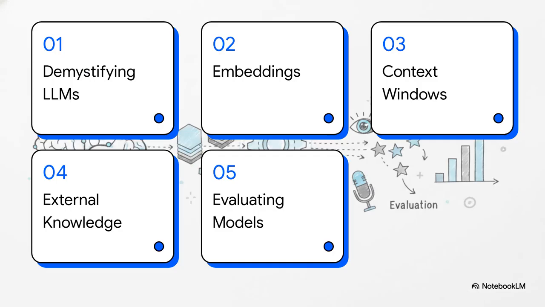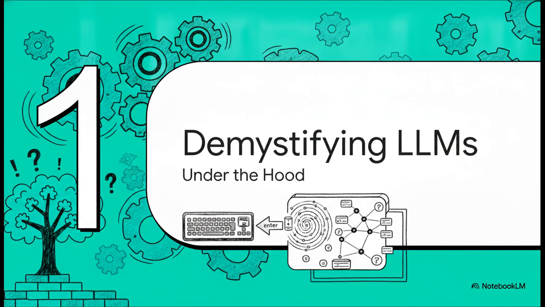Okay, let's dive into this. Here is our roadmap for today's explainer. First, demystifying large language models. Then, embeddings, mapping meaning. Third, we'll look at the context window bottleneck. Fourth, giving AI external knowledge. And finally, evaluating the AI competitors. Starting with Section 1, demystifying large language models.